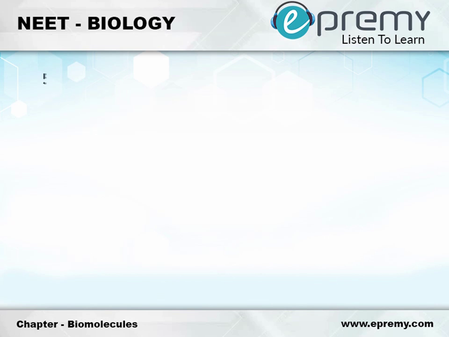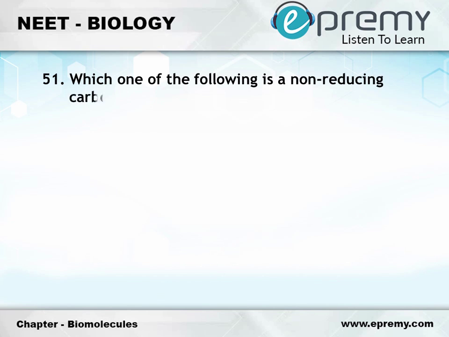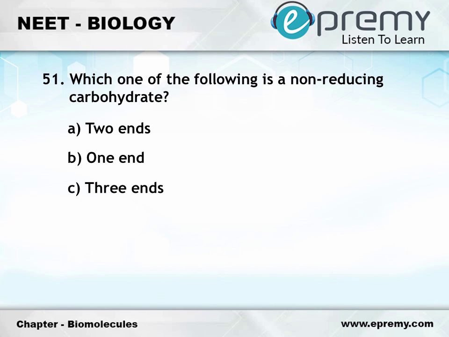Question number 51. Which one of the following is a non-reducing carbohydrate? Option A, maltose. Option B, sucrose. Option C, lactose. Option D, ribose 5-phosphate. The answer is option B, sucrose.